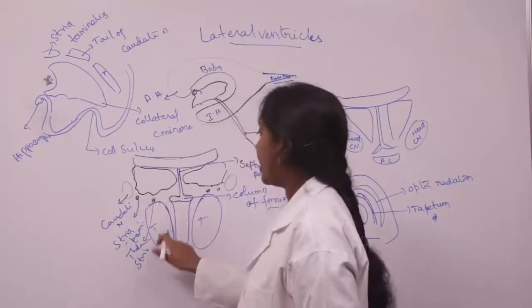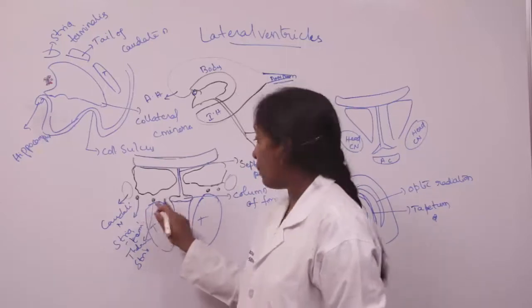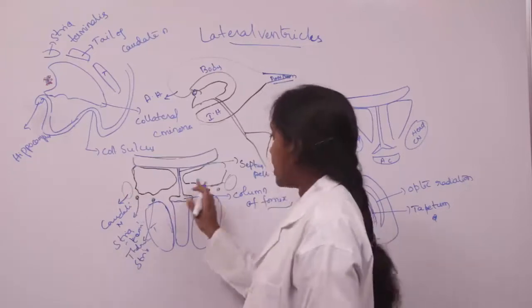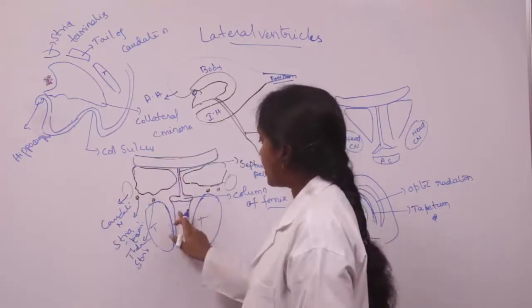And also we have the thalamostriate vein present here, and the upper part of the thalamus. They form the floor, and medially it is related to the septum pellucidum, and this is the third ventricle.